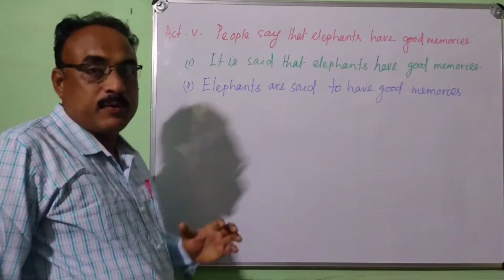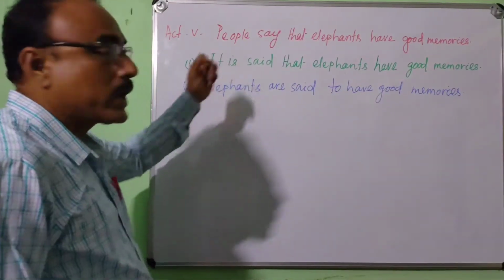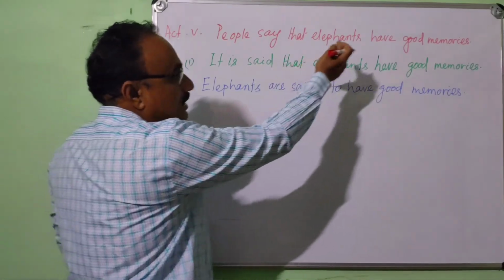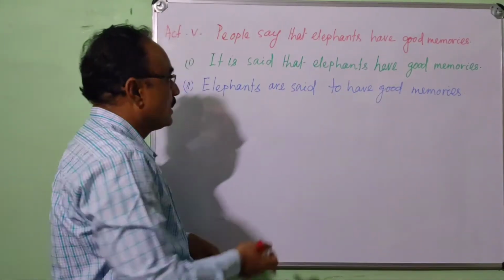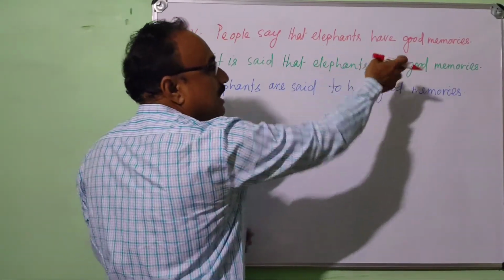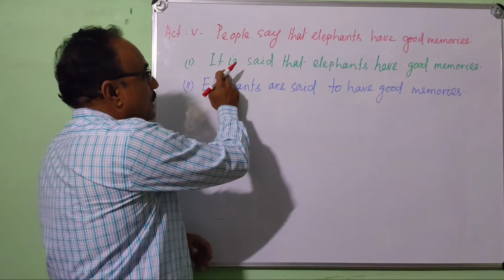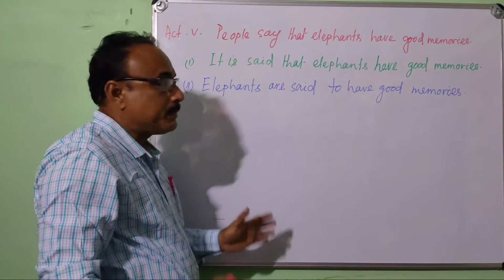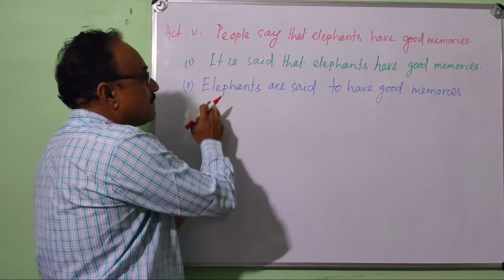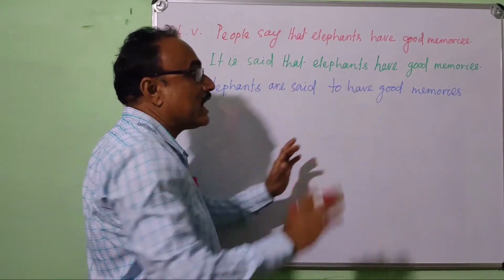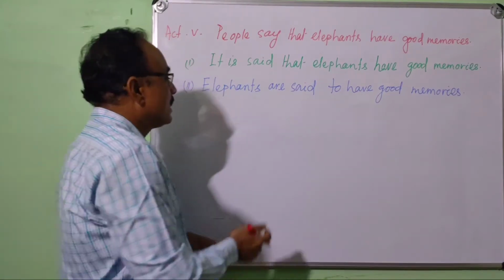Okay, another example for your better understanding. Look here. People say that elephants have good memories. In passive, it is said that elephants have good memories. Okay.